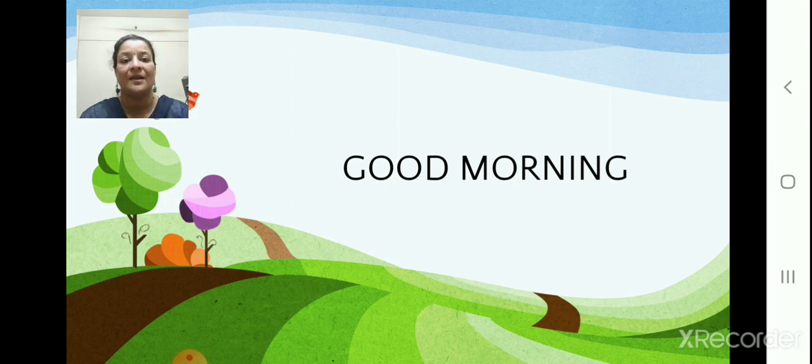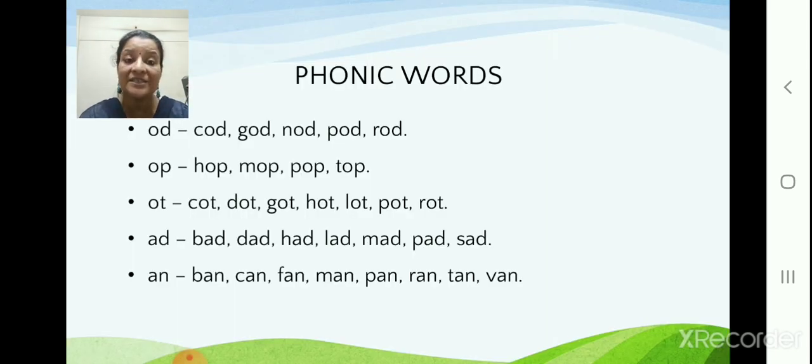Okay? But before that, let us go to the phonic words, which we have already done. Let us revise them. Okay, so first here we have the OD words. Shall we do the recap of the words? Okay, these words are in the lesson, so you have to know them. Clear? So let us revise it quickly.